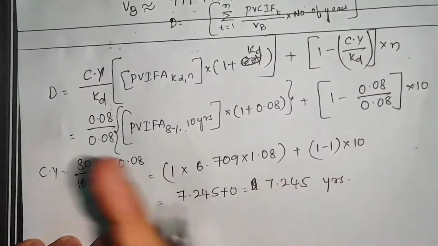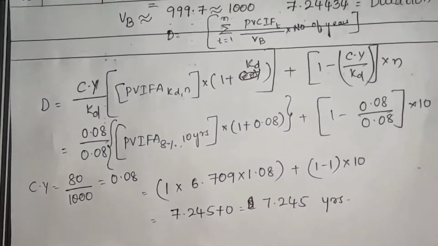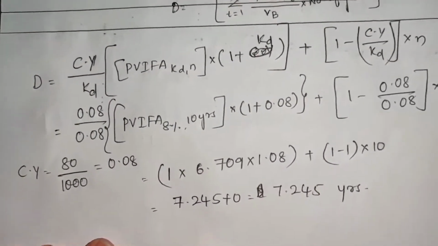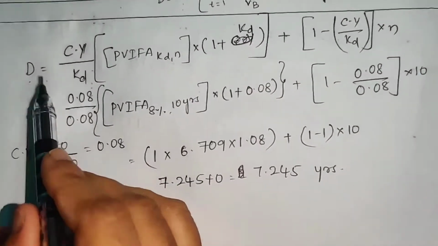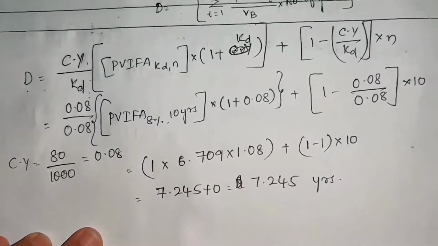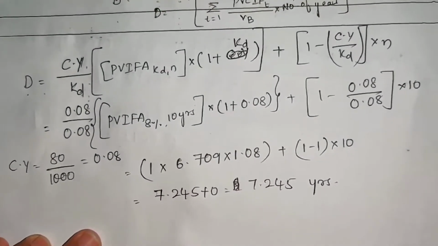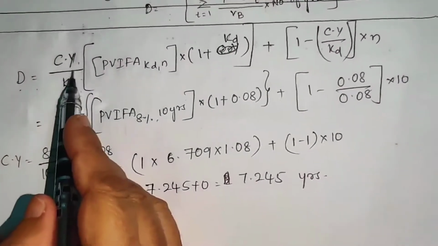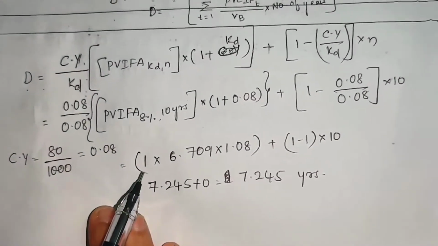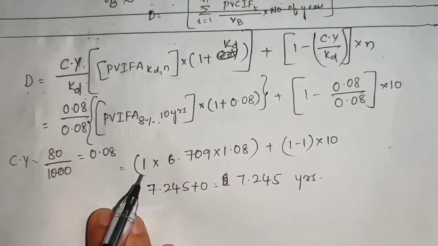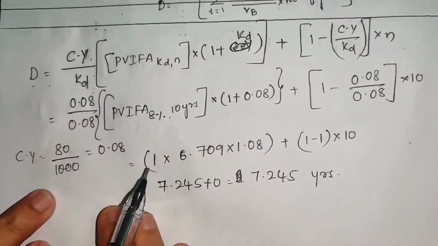Why? Because 10 years and 15 years would be tedious for us to calculate. It would be cumbersome. So it can also be calculated as D equals current yield by required rate of return, KD or YTM. How to calculate current yield? Current yield equals annual interest, our coupon amount, divided by the value of the bond.